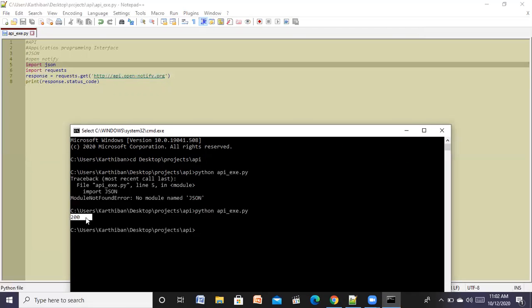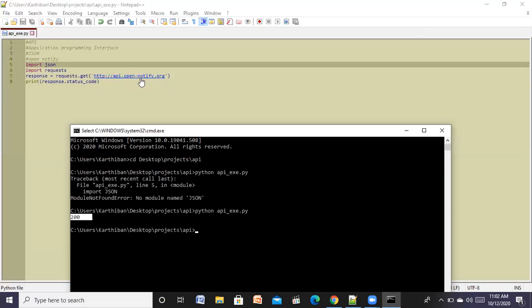Like, okay, so there are many other codes like 301, 300. So each and every response code will try to say you something. Okay, like so now I'm getting 200. So this status code means it is valid. There are many list of status code like 301, 400, 401, 403, 404. So each has its own meaning, like whether it is a bad request or server is redirecting to some other endpoints like that. Okay, so now this particular API is working, and now I'm going to make a small change in this URL also now.